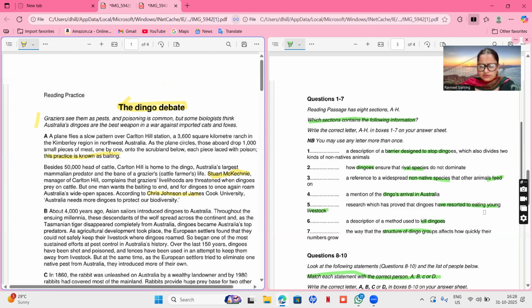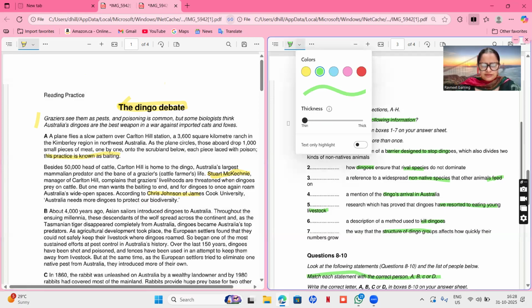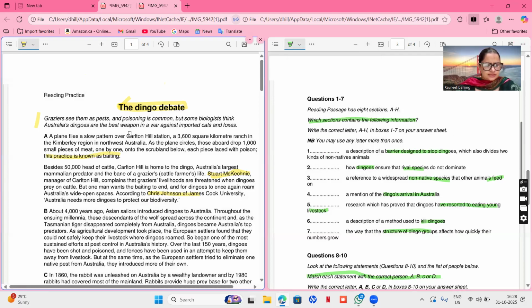Killing dingoes, no. Young livestock, no. The way that structure of dingo group affects, no. Killing of dingoes, I guess. Yes, a description of, so sixth one, read sixth one. A description of a method used to kill dingoes, which is known as this thing. So it's in paragraph A.